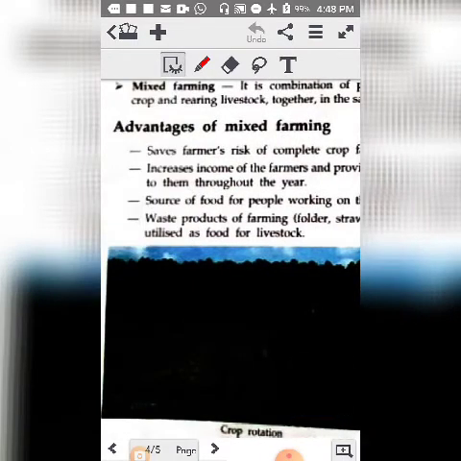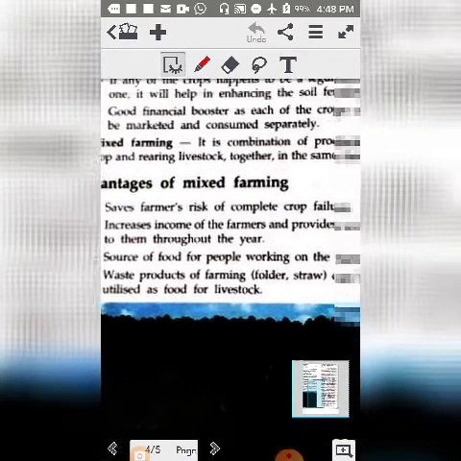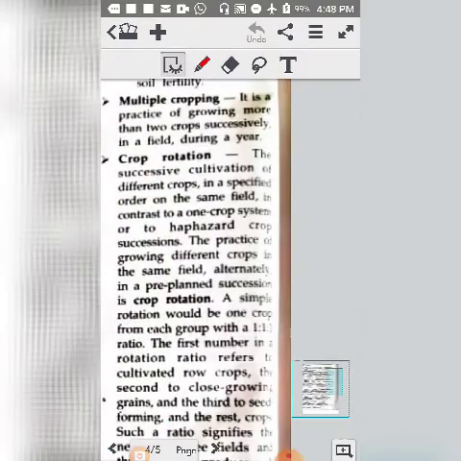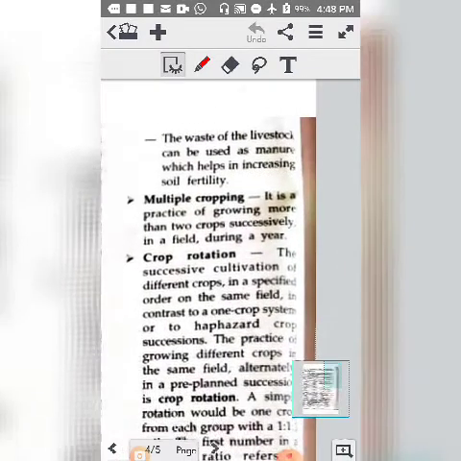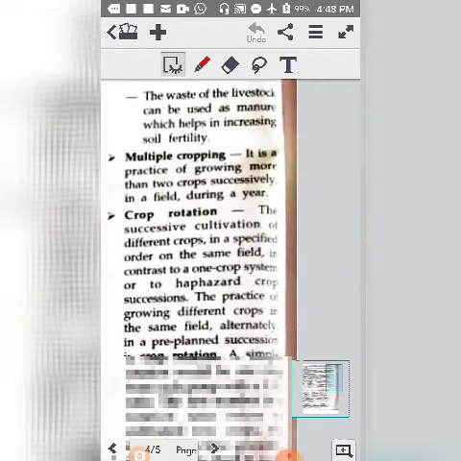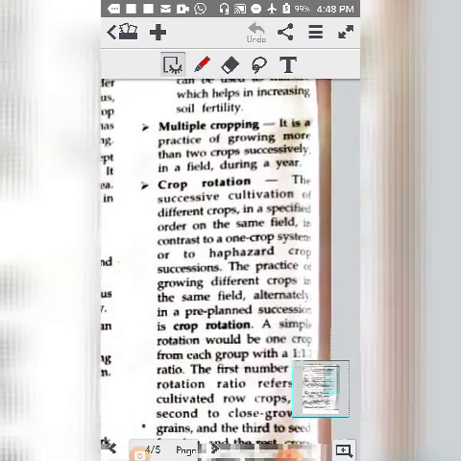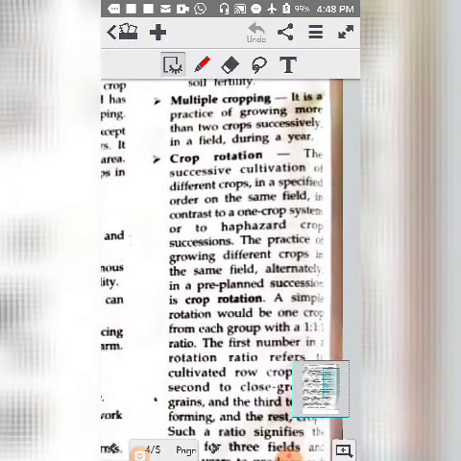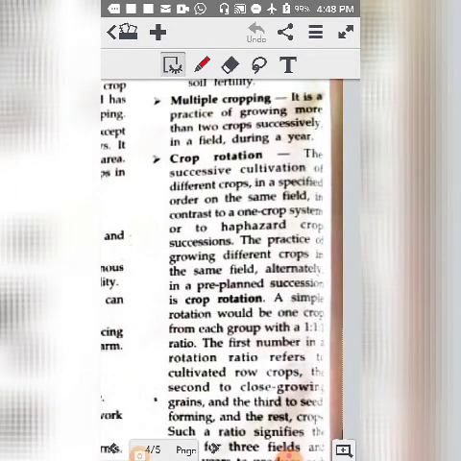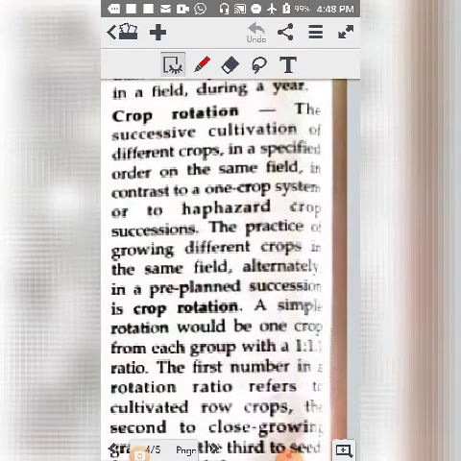It provides food for the people who are working, and the waste products become fodder for the animals. That means animals can use the waste of the plant as food. Multiple cropping, in science you have read, so it is the same, growing of two crops together. Then next thing also you have read in science, that is crop rotation. It is the successive cultivation of different crops in a specific order on the same field is called crop rotation.